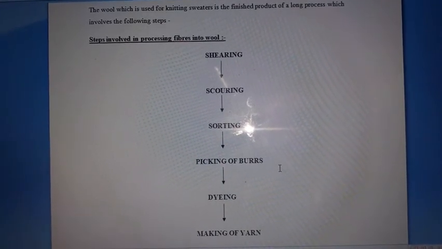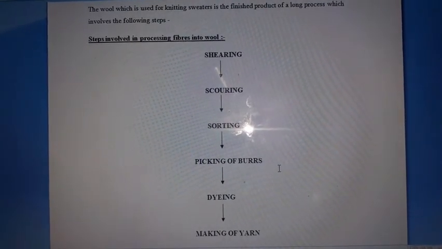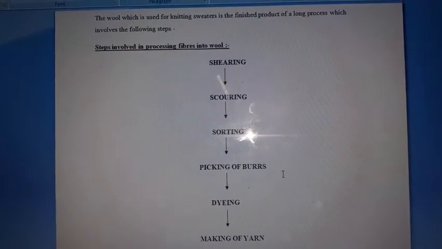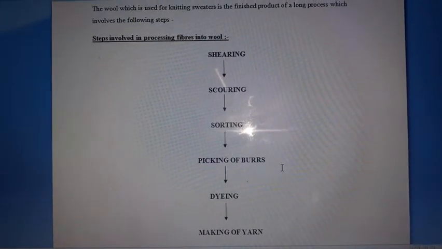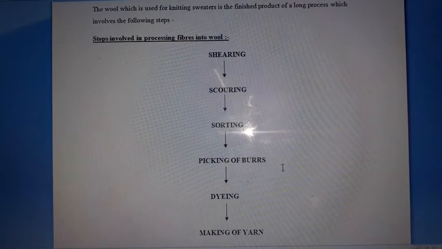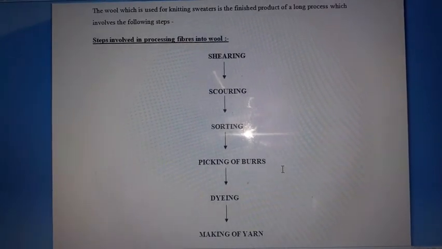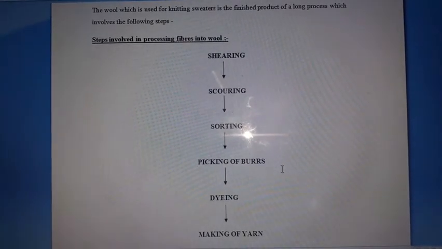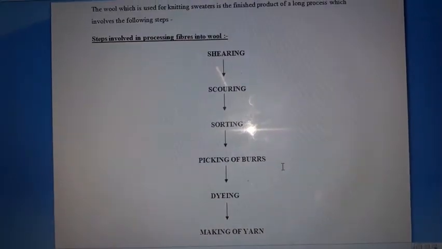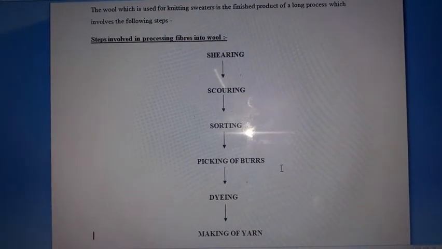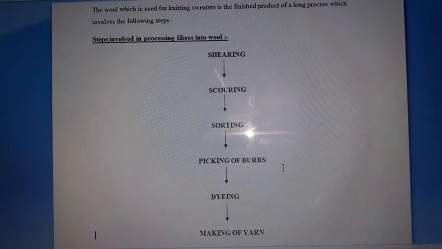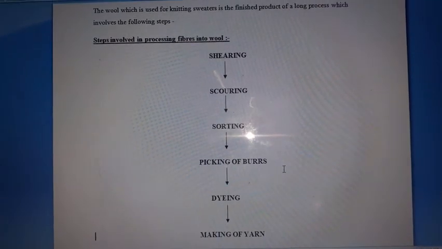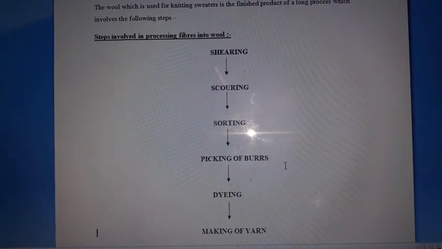In a similar way, in shearing, the fleece of the sheep is removed with the help of a trimmer, and shearing does not hurt the sheep. As when you go for a haircut, it doesn't hurt you, because the uppermost layer of our skin is dead. In a similar way, shearing doesn't hurt sheep.